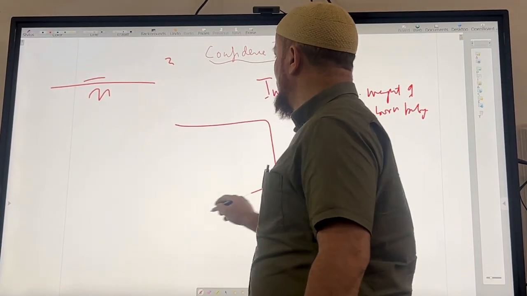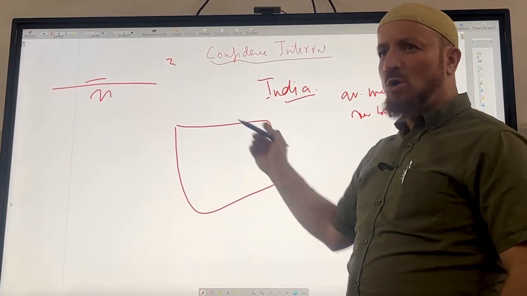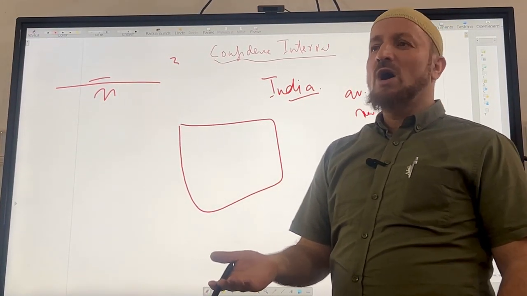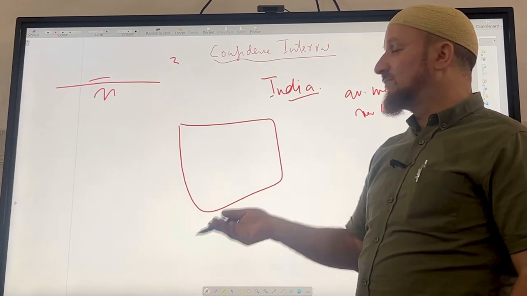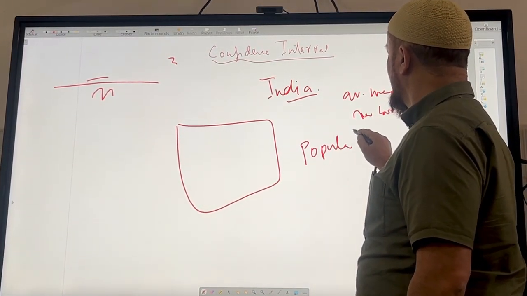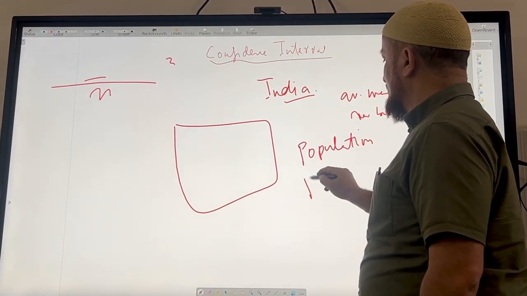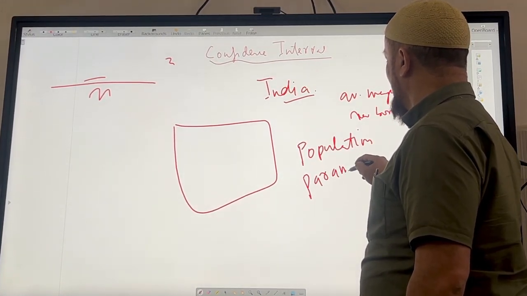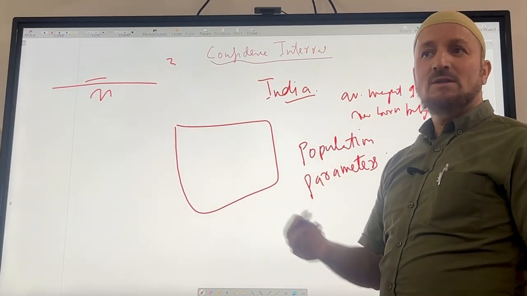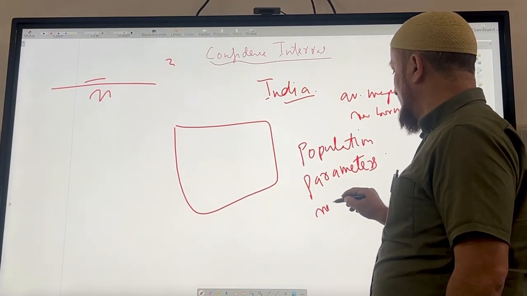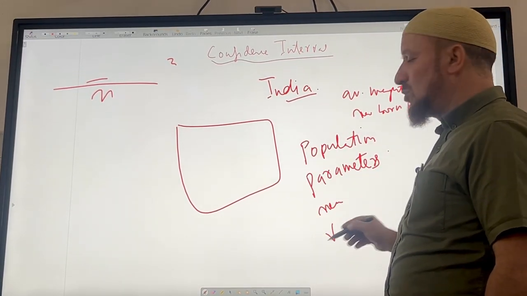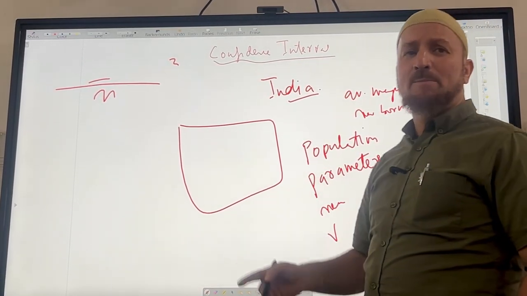Say we have the whole population. We don't take the whole population, because it's huge. So how to do it? We want to find the population parameters, like the mean, the median, the variance, and maybe the covariance.